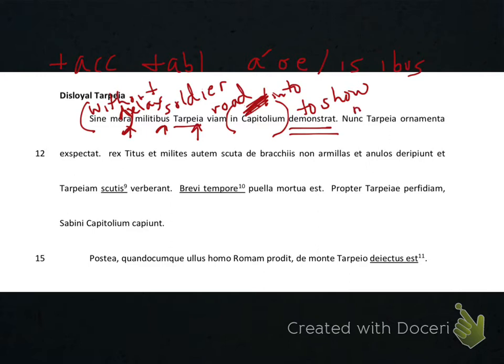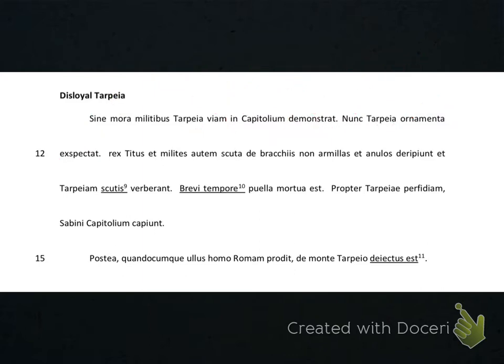Nunc means now. Here's Tarpeia's name. Ornamenta is jewelry. And the verb expectat means to expect. So who is expecting something in return for doing something? Tarpeia is. The sentence tells us what it is she is expecting. Can you put it together? Here we go. Next sentence.